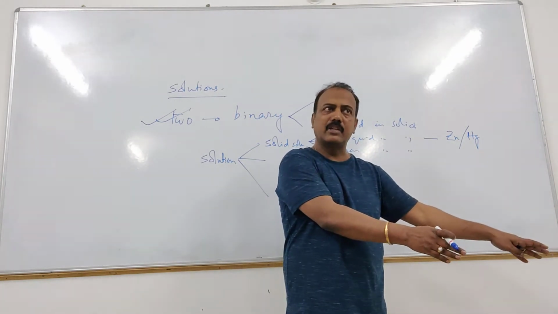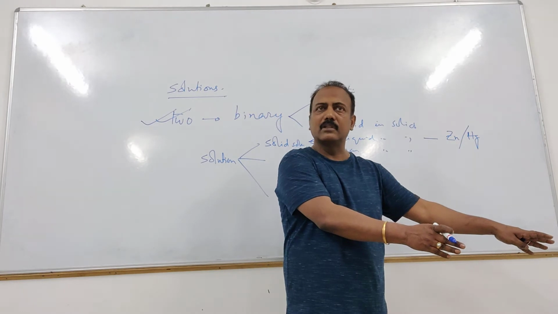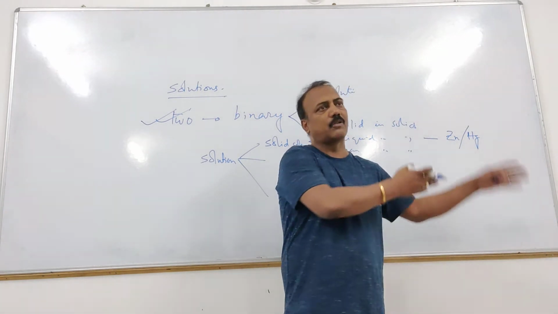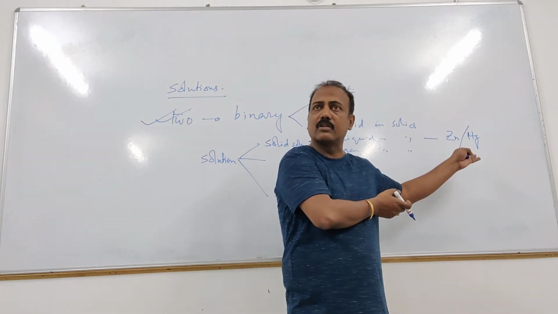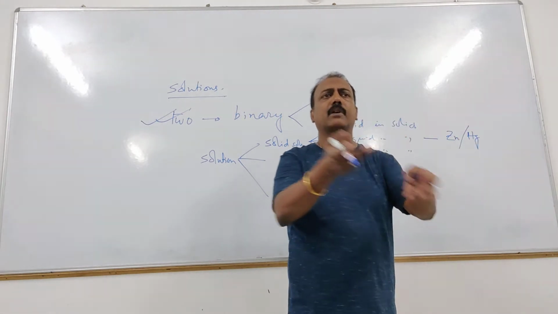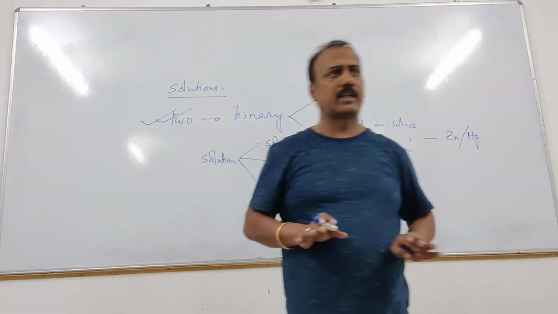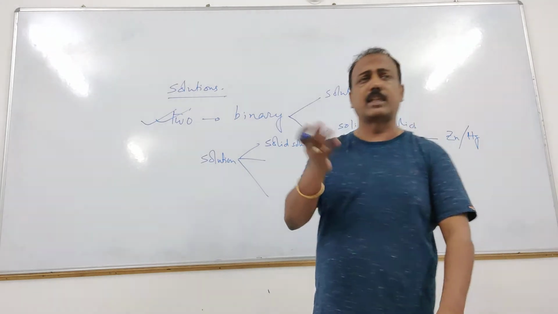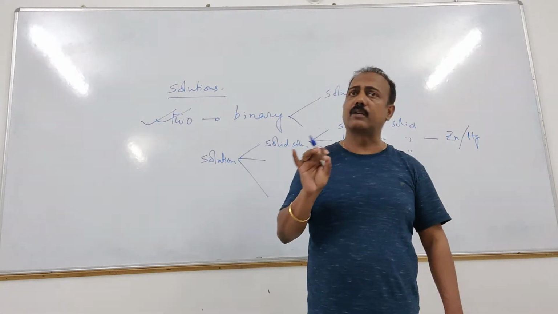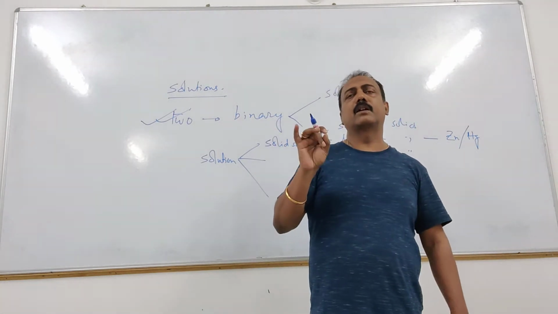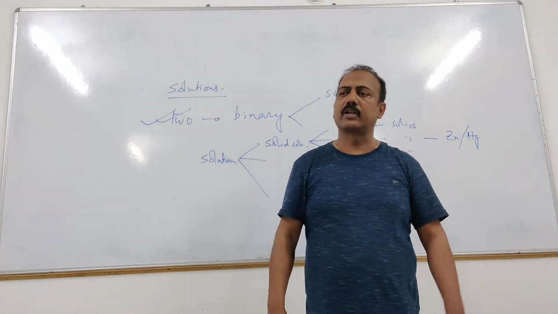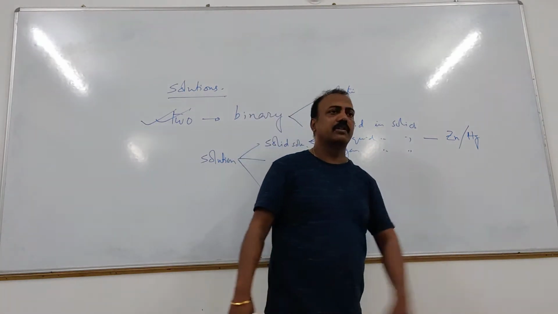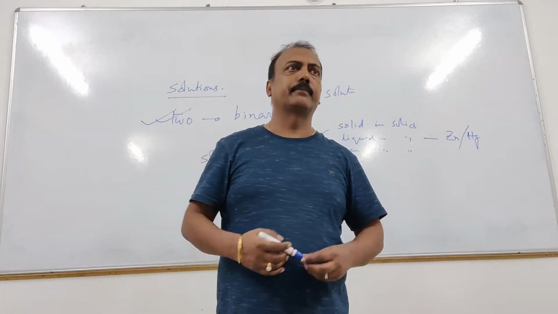The other metal is solid. Only mercury is liquid. Mercury is dissolved in the other metal, so that's also an alloy, a special type of alloy, right? What is that alloy known as? This is called amalgam, right? What is this called? This is called amalgam, whether it is zinc amalgam or sodium amalgam or copper amalgam, whatever it is, okay? So amalgam is an example. I think you have heard about this. This is nothing new for you. This term is also not new for you. This amalgam is what? Amalgam is an example of liquid in solid. Yes? Okay. Tell me an example of gas in solid. Gas in solid.